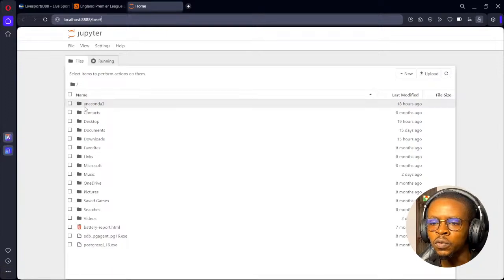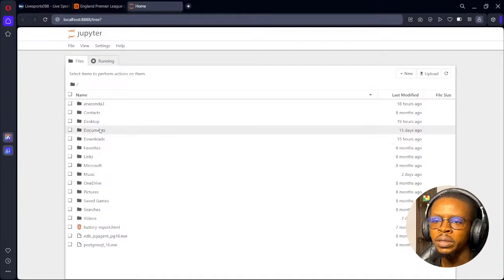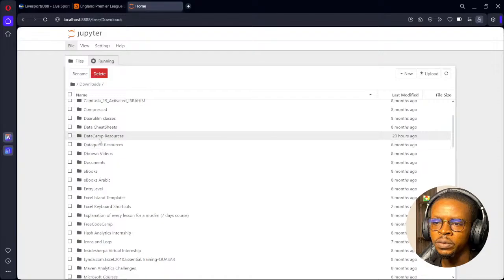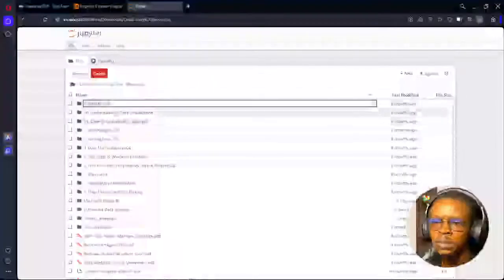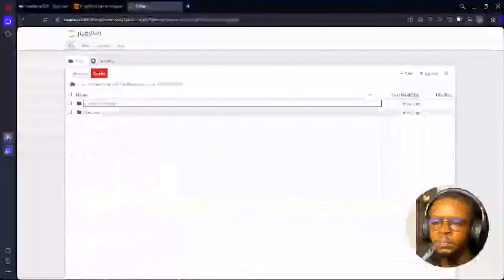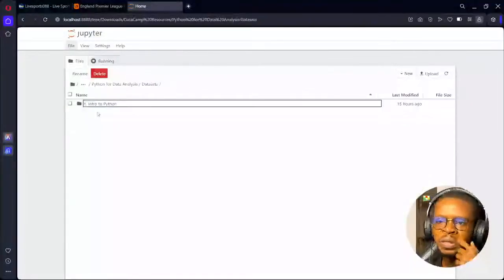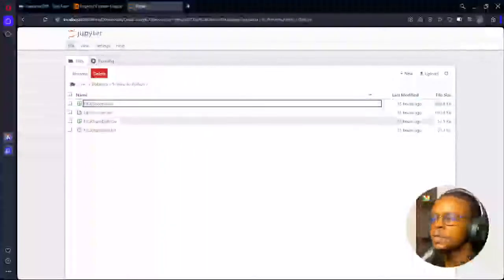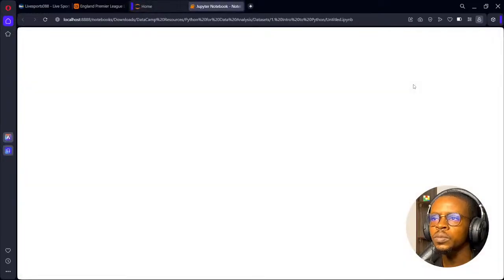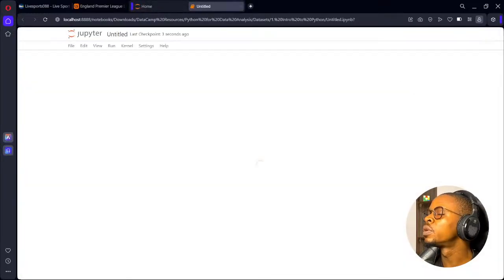So I'm going to navigate to a folder on, so these are all the folders on my computer. Let me navigate to a data cap resource folder. I'm after the Python folder. Okay, this is my data sets. So these are the folders I have here. I'll just create a new notebook in this folder. It's going to open the notebook somewhere here.